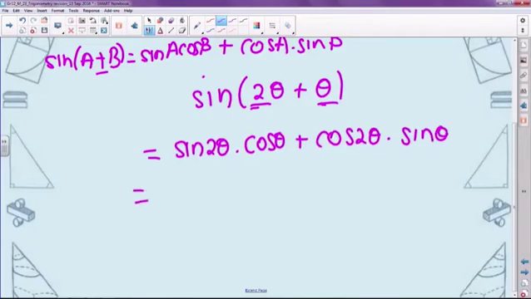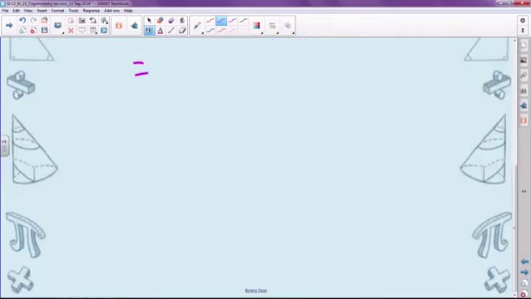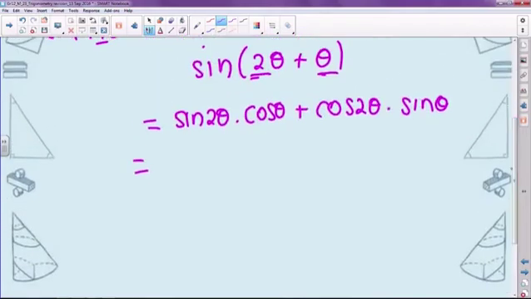Okay, the expansion here is a little bit long. It's not that tricky, but it is quite long, so it's easy to make mistakes. Sine of 2 theta, the double angle expansion is going to be 2 sine theta times cos theta, so I rewrite that. This cos theta times the cos theta that's already there, I'm doing it in one step, is going to become cos squared theta.